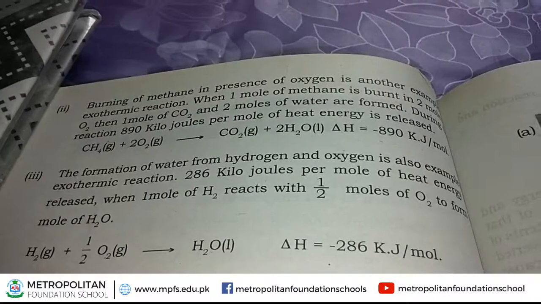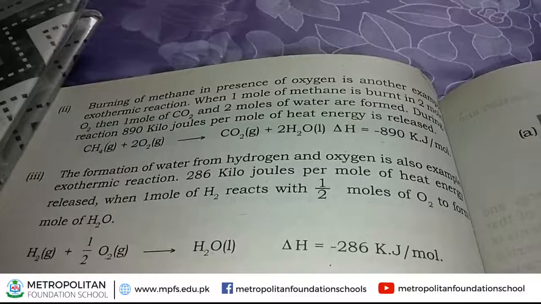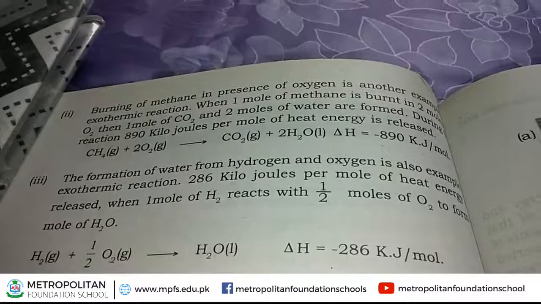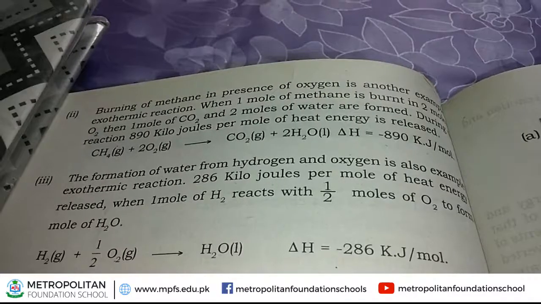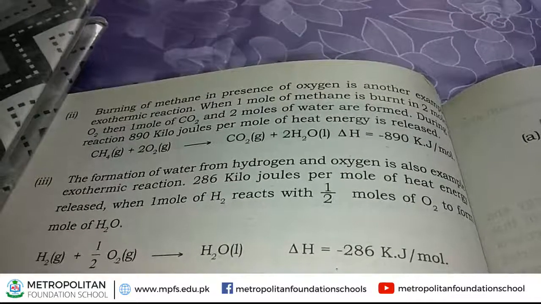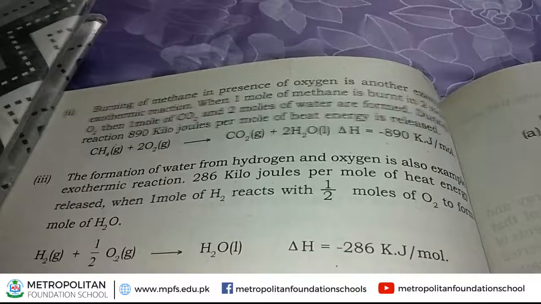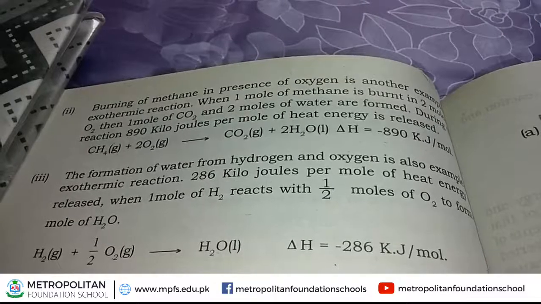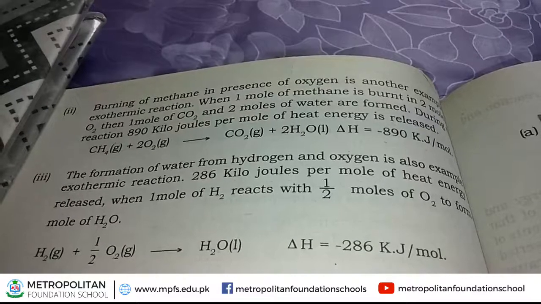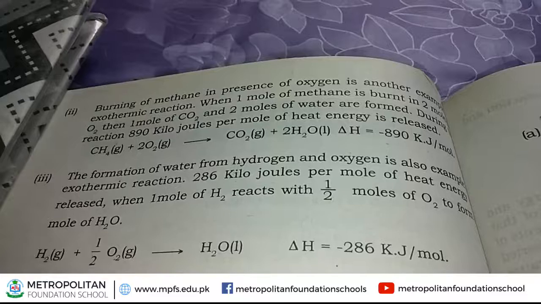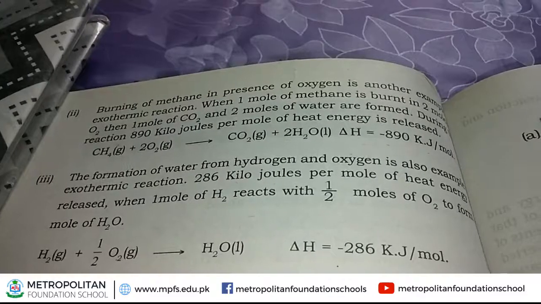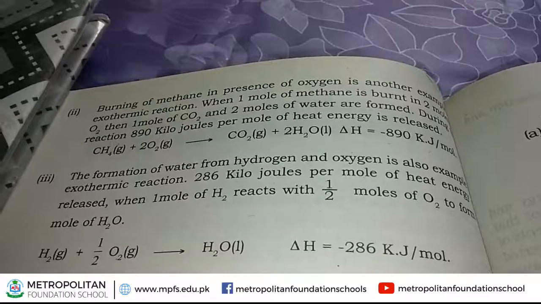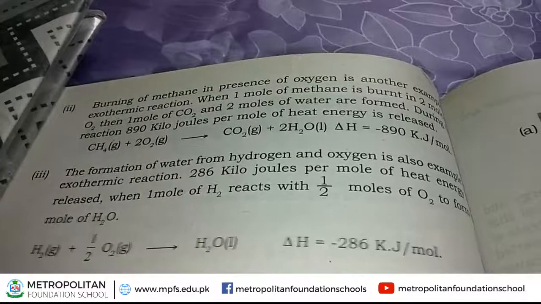This 286 is the heat energy that is released during the exothermic reaction. When hydrogen is combined with oxygen, then formation of a water molecule takes place.